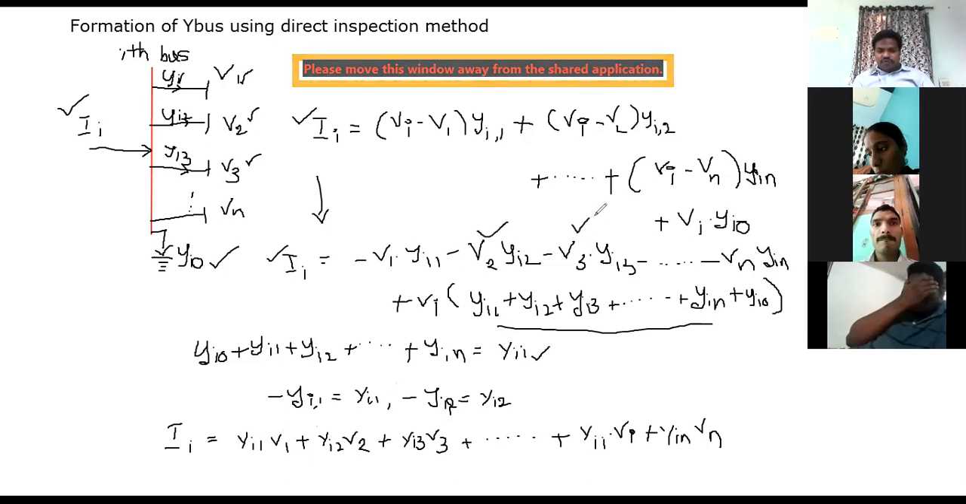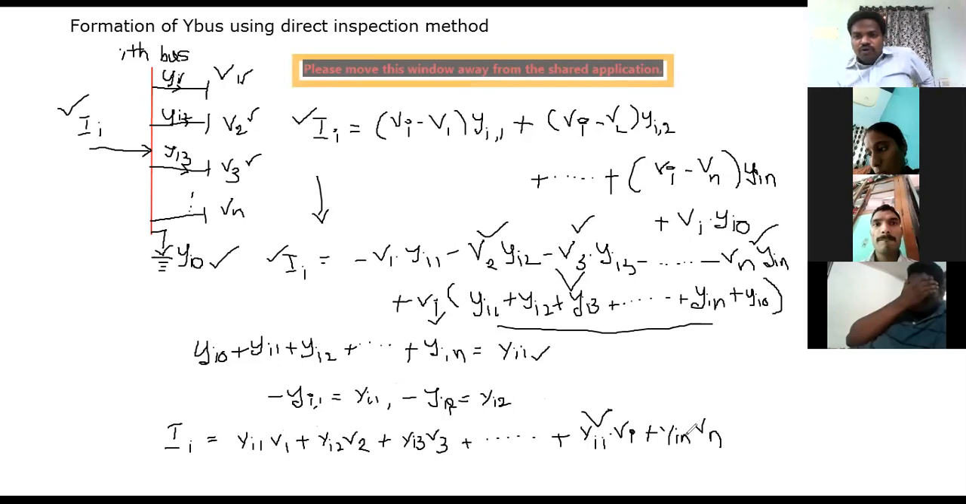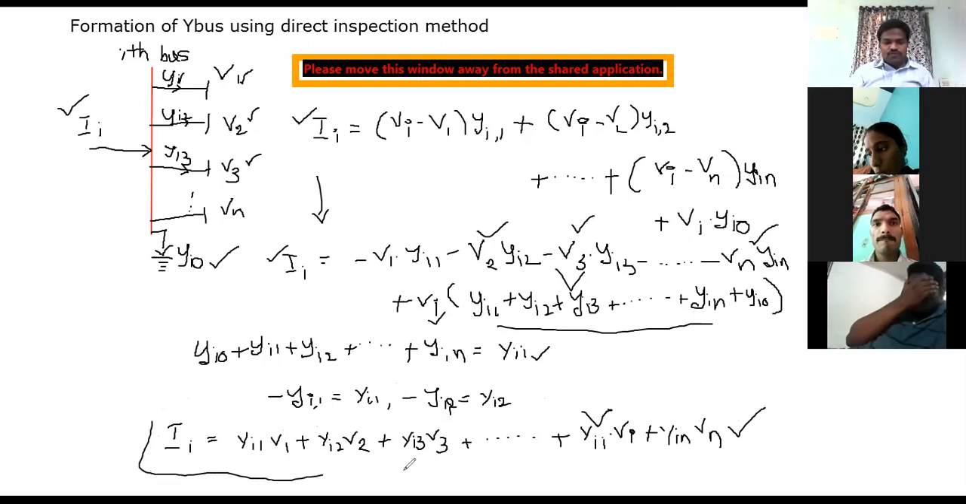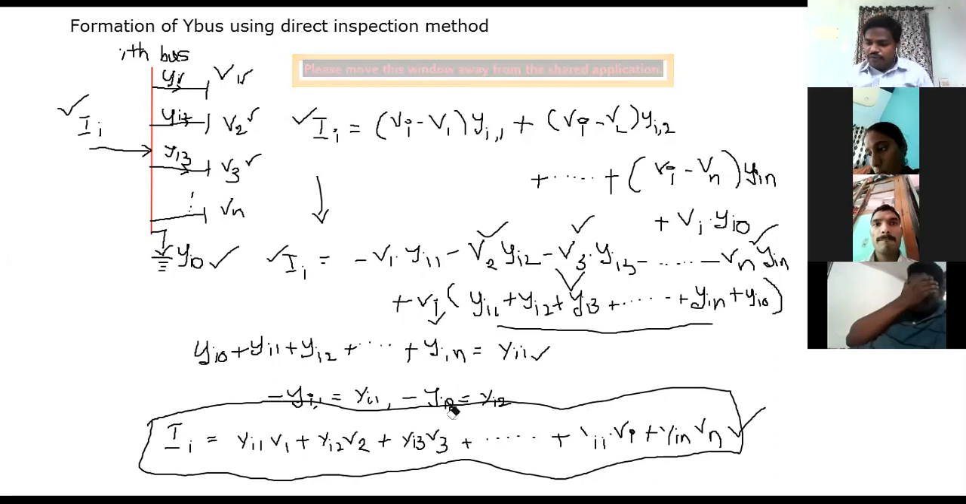If you substitute minus yi1 by capital Yi1, you will get Yi1 into V1 plus Yi2 into V2 plus Yi3 into V3 and Vi into Yii. That I have written like this. And one more term is missing, that is Vn into Yin, since minus yin is equal to capital Yin. So this is the required equation. You just put this in a square box, because this is important. Okay, just wait a moment. Right, so this is the required information.